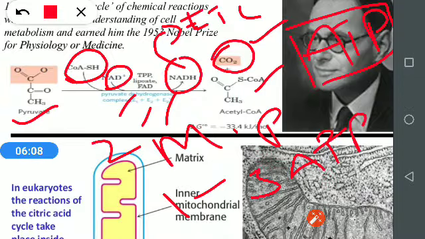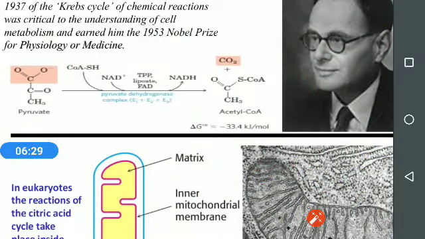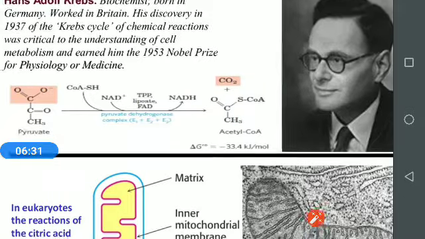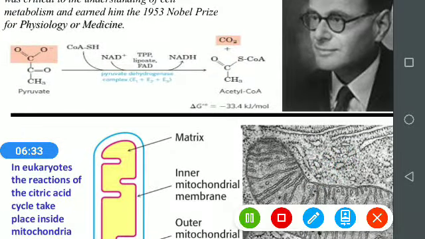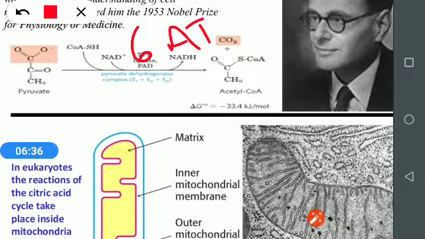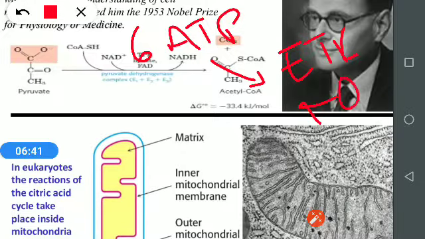So 2 pyruvate molecules give 2 NADH in the conversion to acetyl-CoA, and 2 NADH give a total of 6 ATP molecules by ETC and oxidative phosphorylation. That's why it is called the oxidative pathway.